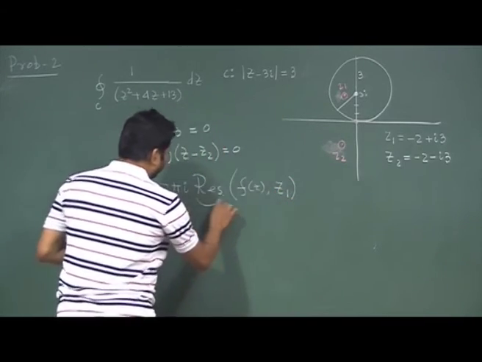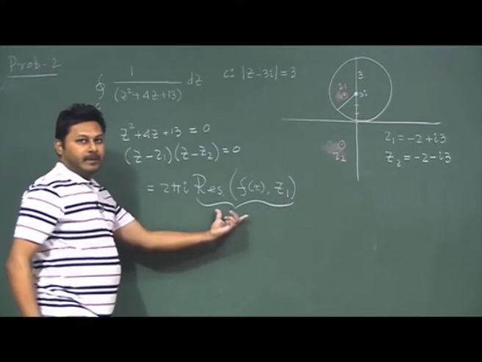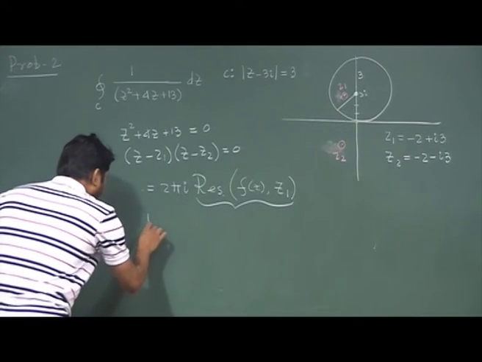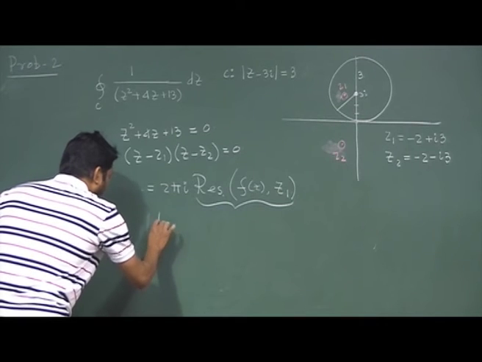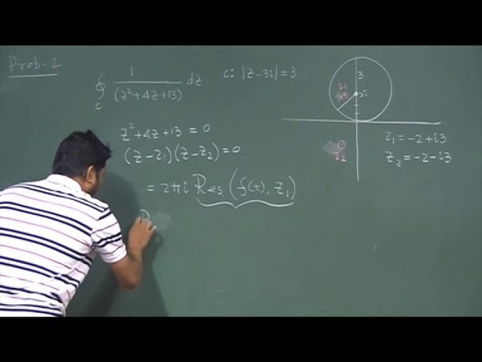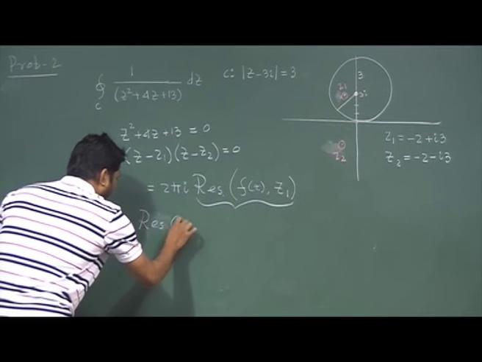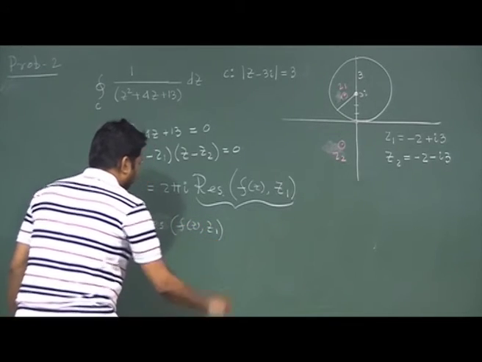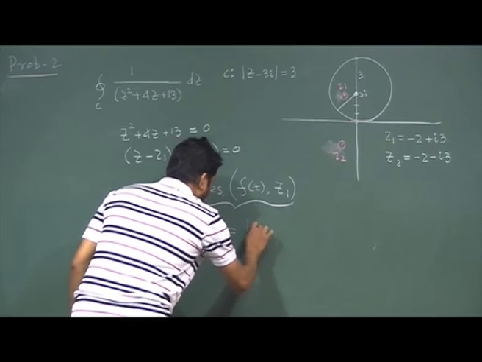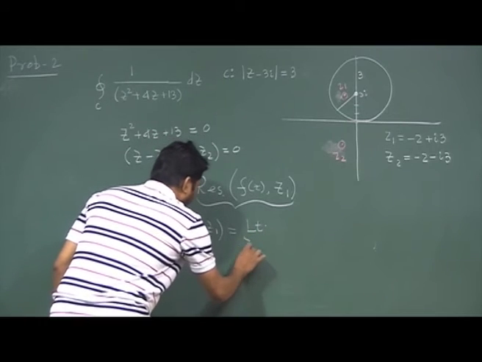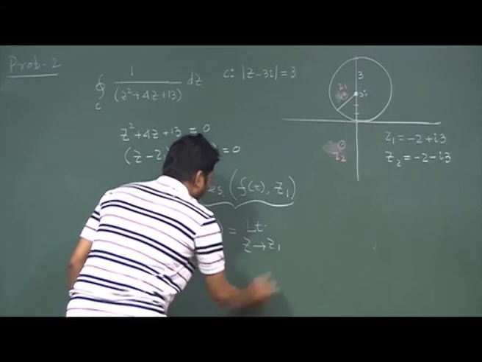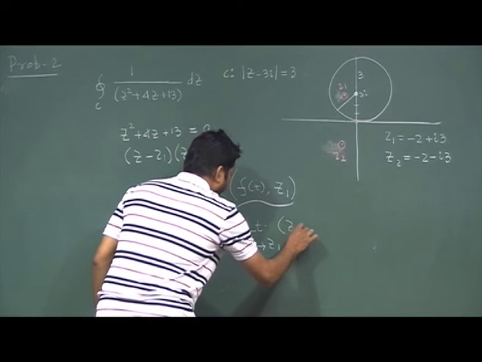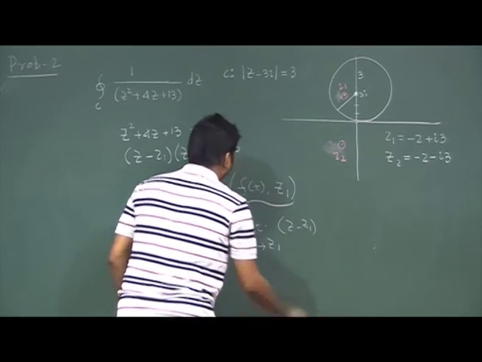So I need to figure out what this is now. The residue of f(z) at z1 is the limit as z tends to z1 of z minus z1 multiplied by the function.